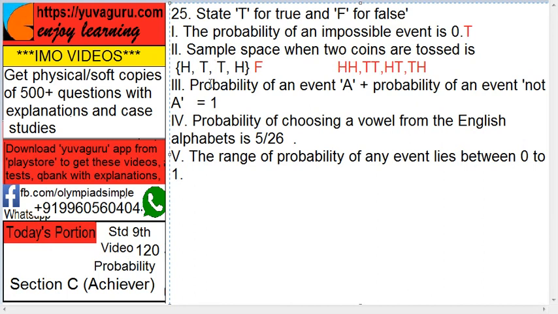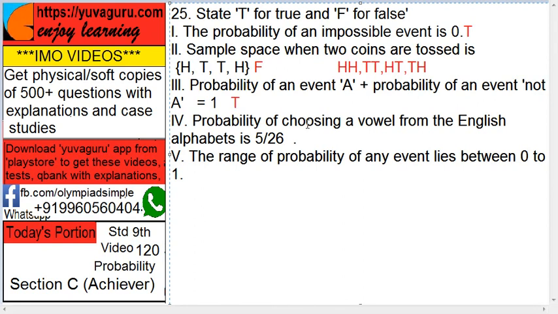Next, probability of an event A plus probability of an event not A equals 1. That is true. Because in probability there are only two chances. Either something will happen or it won't. So the total of these two will always be 1. For example, when you throw a coin in the air, there are only two possibilities, probability of getting the head or probability of not getting the head. So if you add the two probabilities, it will always be 1.